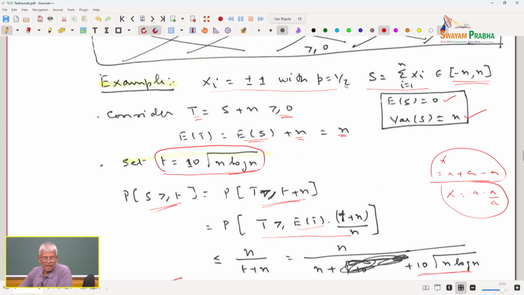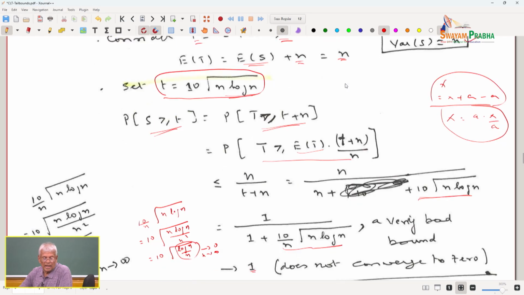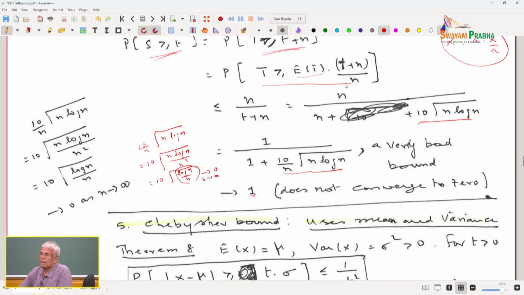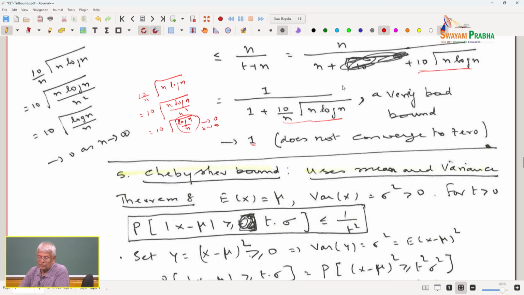So, what is it that we have said? We have given an example where the bound is very loose. There are examples for which it is tight. I have already shown an example earlier. Here is an example that tells you it can be loose.